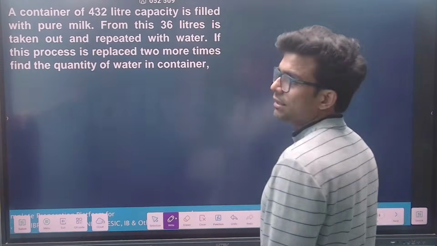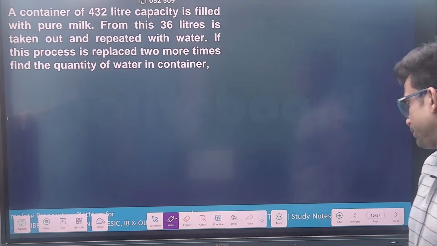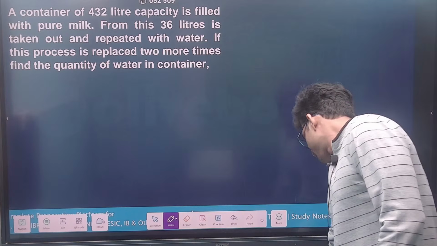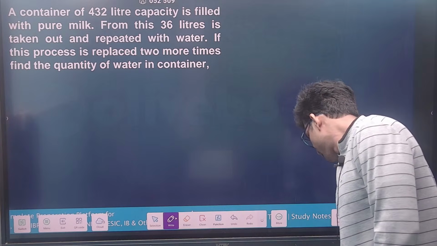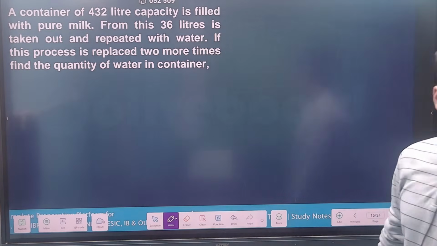So come on guys, can you solve this? Let's see.